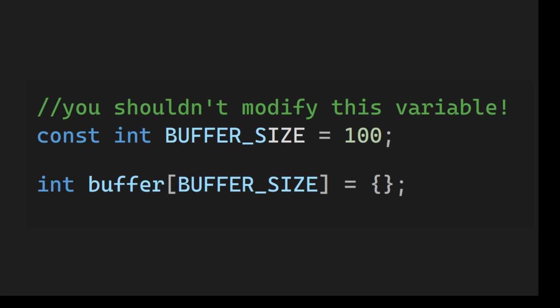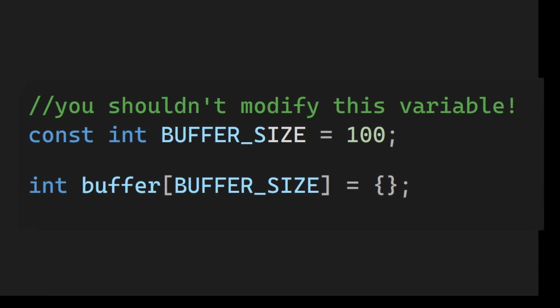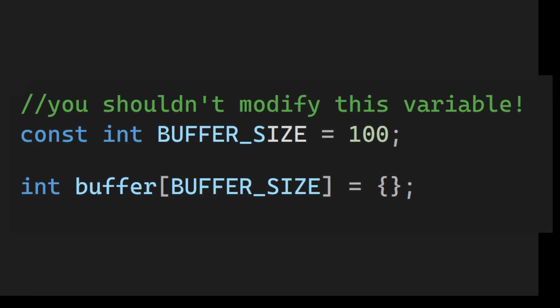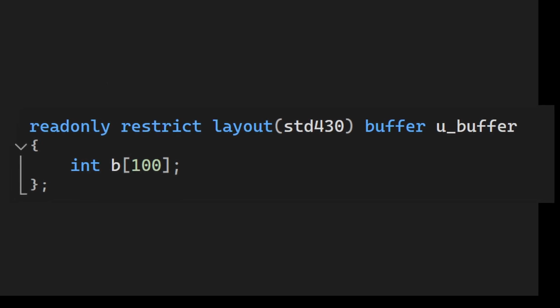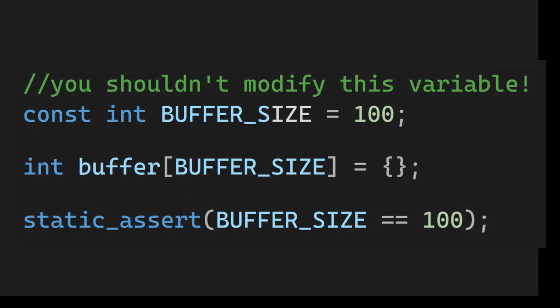Or let's say you use a magic number or a const variable, but you should never modify it, because it is also used somewhere else, like in your shader code. You can just add a static assert here, so you can't modify it without being notified by the compiler.